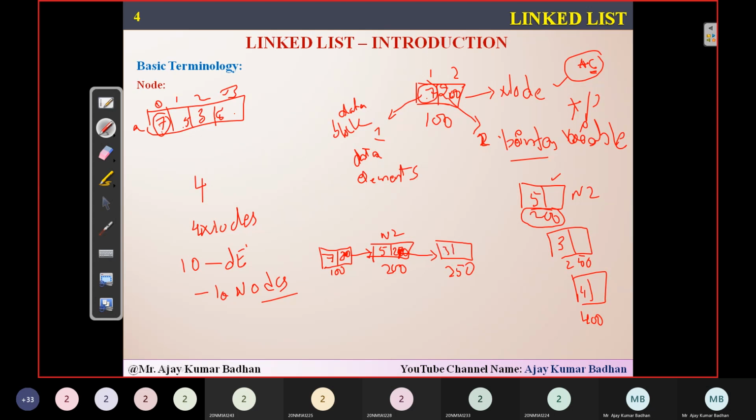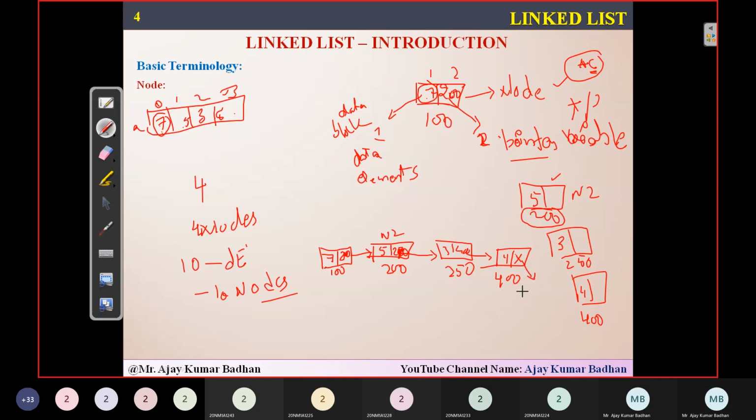So this will consist of 3 and then 400. So 400 will be represented here, and this is your 400. So here is finally the last value you have. Now if you don't have any other element, these are the 4 elements you have declared here, then the next block of the last node will not contain anything.